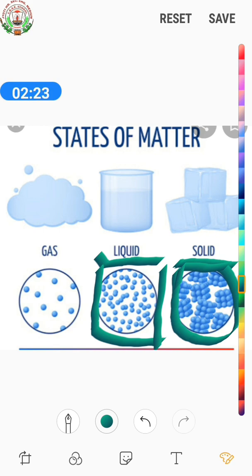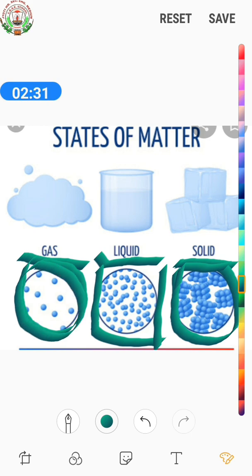Now see, next one is gases. The particles of matter are very far away from each other. In gases, the particles are very far from each other, and so the force of attraction between them is very weak. Thus, gases have neither a definite shape nor a definite volume. They can fill the entire space or volume of a container.